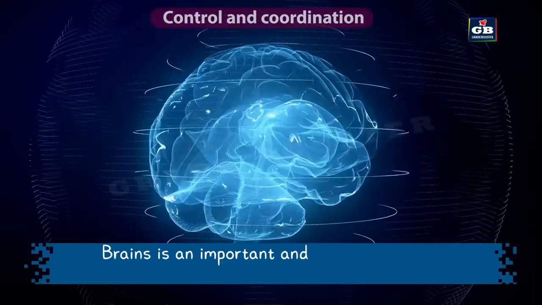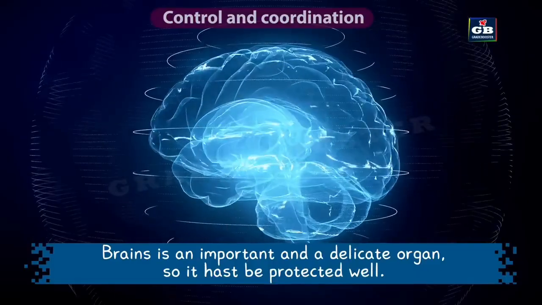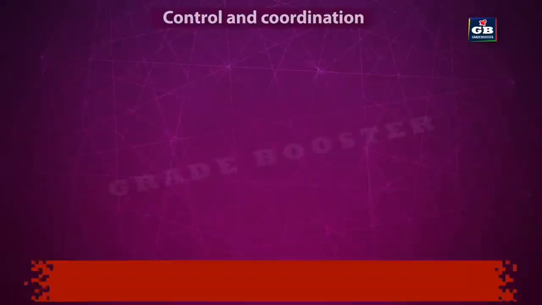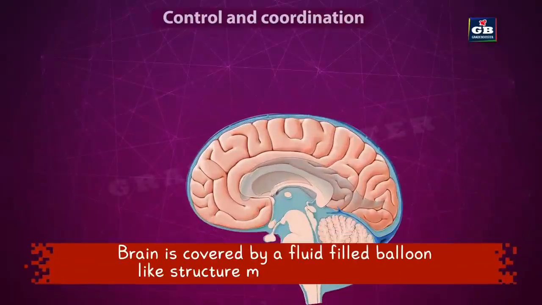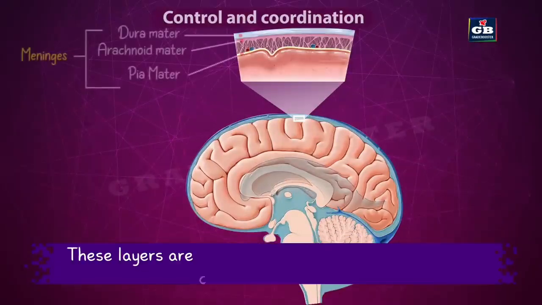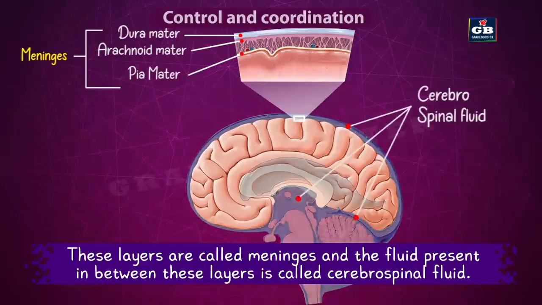Brain is an important and delicate organ of our body. It has to be protected from injuries, shocks and blows. Our brain is covered by a fluid-filled balloon-like structure. This structure is made up of 3 layers. These layers are called meninges. Between the meninges, there is a kind of fluid. The fluid present between these layers is called cerebrospinal fluid.